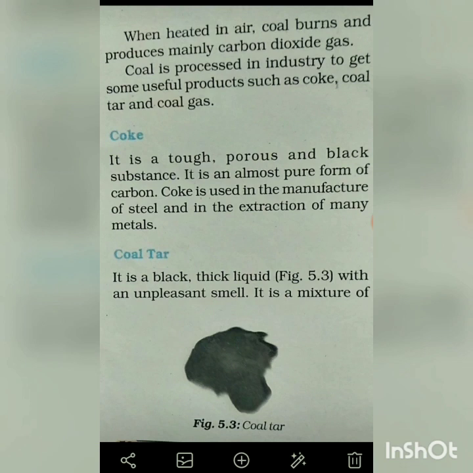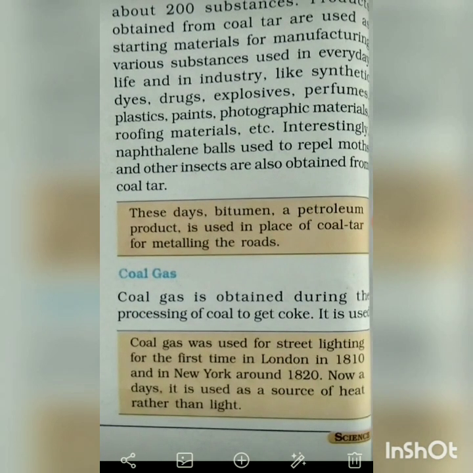Then coal tar. It is a black, thin liquid with an unpleasant smell. It is a mixture of about 200 substances.